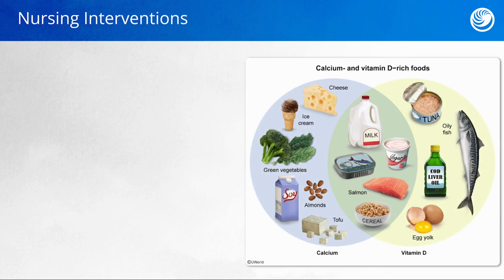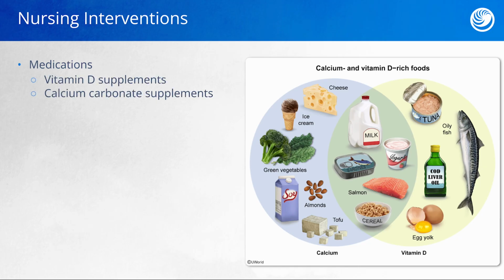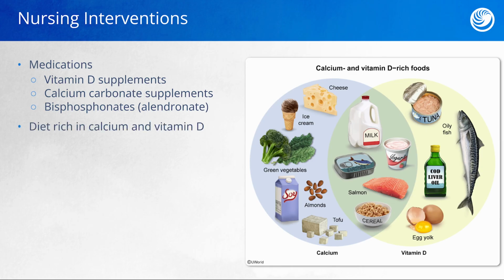Nursing interventions will include some pharmacological support. This includes things such as vitamin D supplements, calcium carbonate supplements, and of course the addition of bisphosphonates. We incorporate into the diet foods such as dairy products, fish, almonds, and green leafy vegetables, which are all rich in calcium and vitamin D. We encourage sun exposure because vitamin D is a natural source from the sun. But let's also be cautious in our teaching that we do need to wear adequate sunscreen.